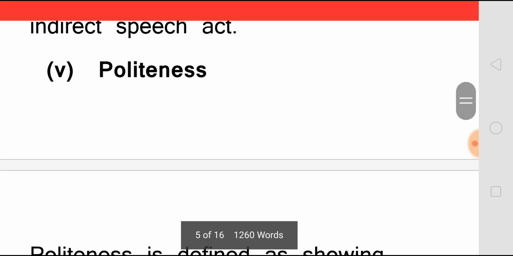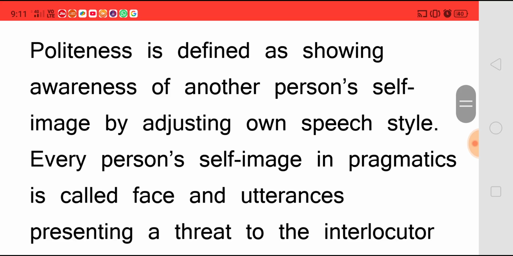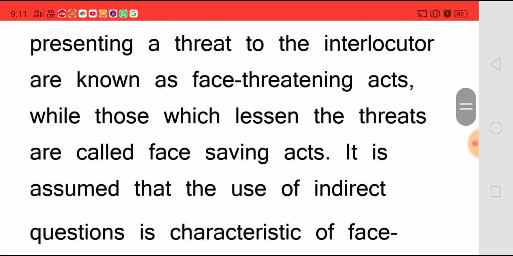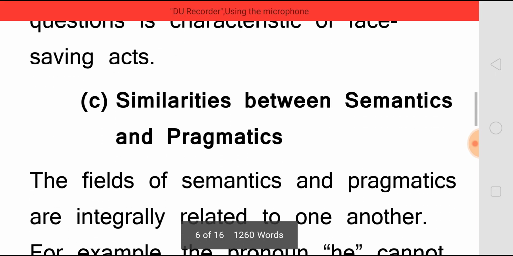Politeness. Politeness is defined as showing awareness of another person's self-image by adjusting own speech style. Every person's self-image in pragmatics is called face, and utterances presenting a threat to the interlocutor are called face-threatening acts, while those which lessen the threats are called face-saving acts. It is assumed that the use of indirect questions is characteristic of face-saving acts.